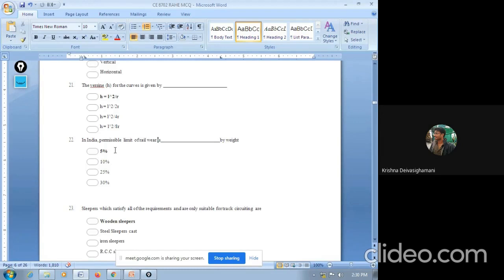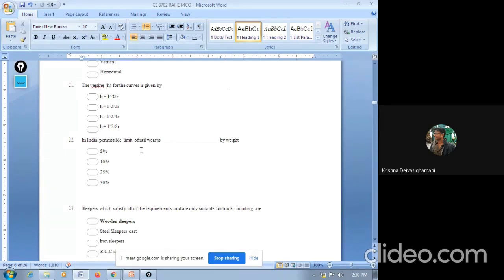For example, if you are providing a rail which weighs 100 kg, then due to the continuous movement of trains, the top surface will definitely get a little friction. Due to the friction, the weight will be slightly lost. If the weight reaches 95 kg after losing 5 kg, then definitely we have to replace that rail. That's what they are saying.